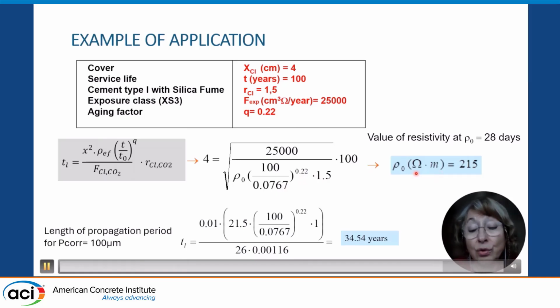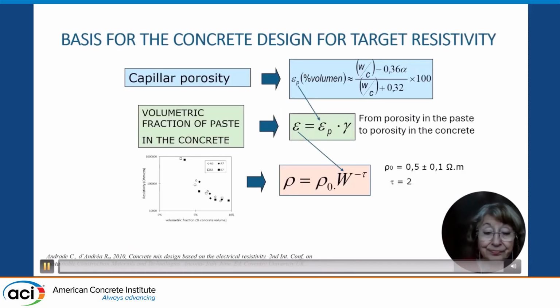And if we would like to know which will be the corrosion rate and which will be the propagation period in that concrete, we have here the calculation for 100 microns as limiting value for corrosion penetration, and it results that it will be 34 years. If it is pitting attack, it's 10 times less, because there is a relation between the uniform and the pitting attack of 10 times.